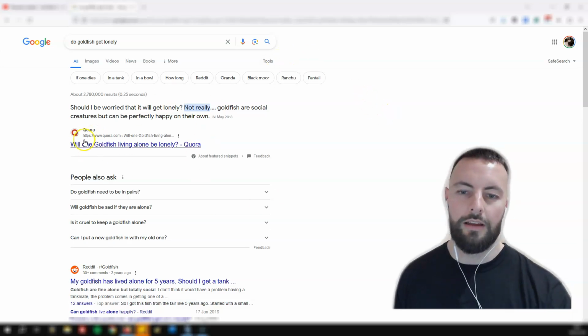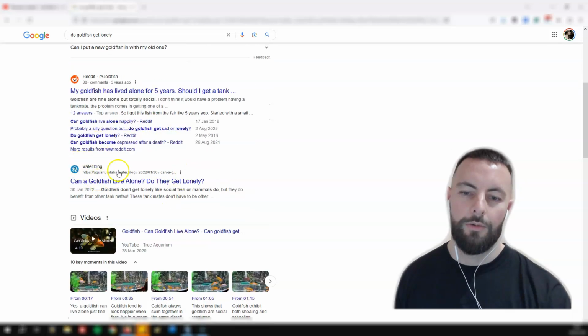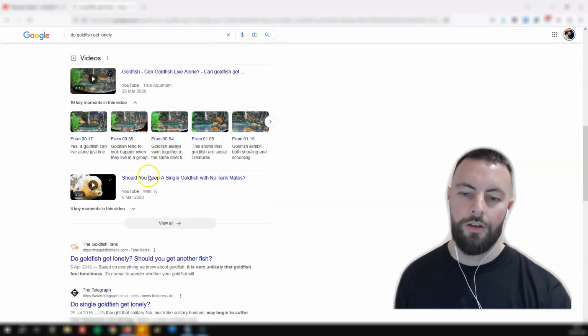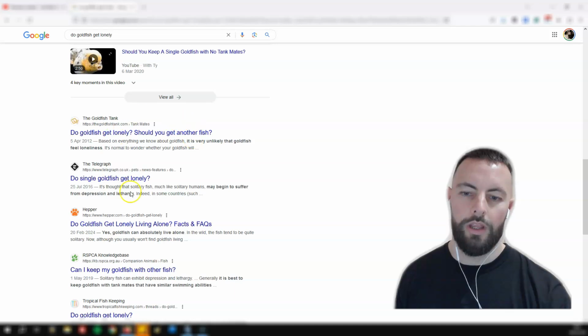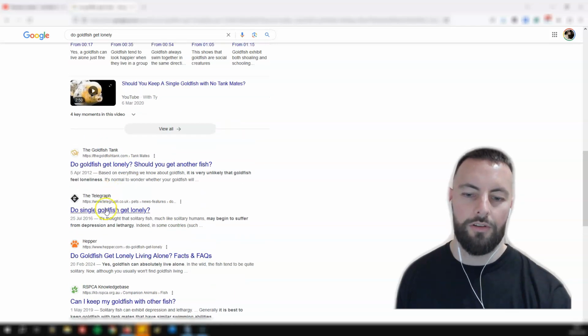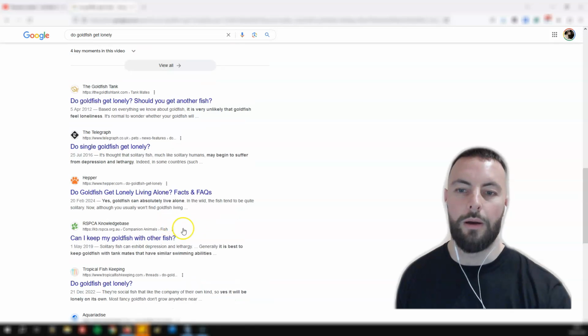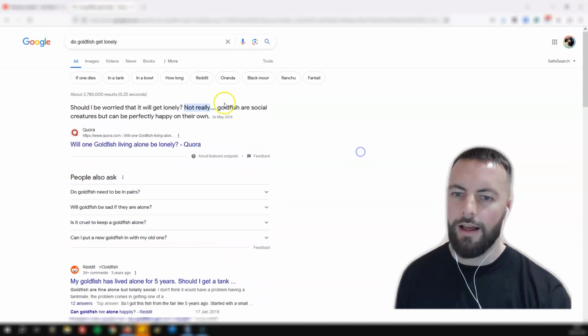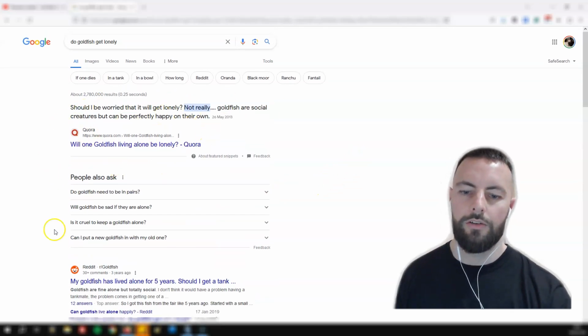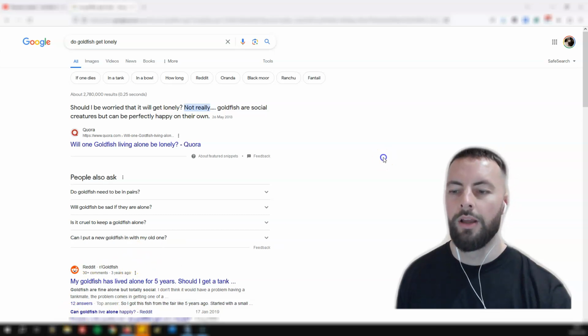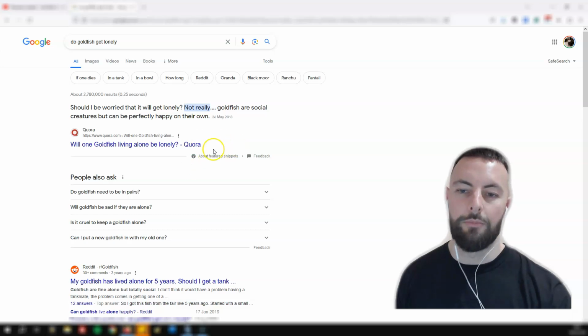But looking at this one here, we've got Quora at the top, Reddit. We can see here we've got a blog, a couple of videos, we've got an article from a newspaper, and then we've got a few more what look to be like niche websites. So given that these websites, Quora and Reddit, are ranking at the top, this is a fantastic keyword to target. It doesn't really get much better than this.